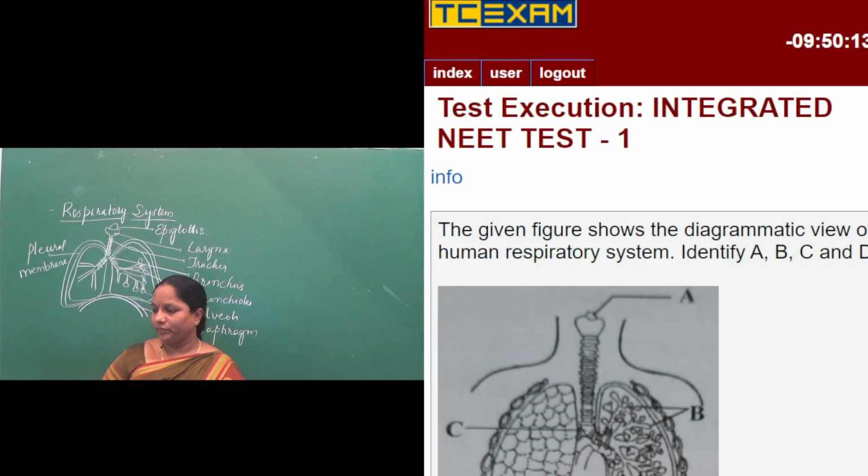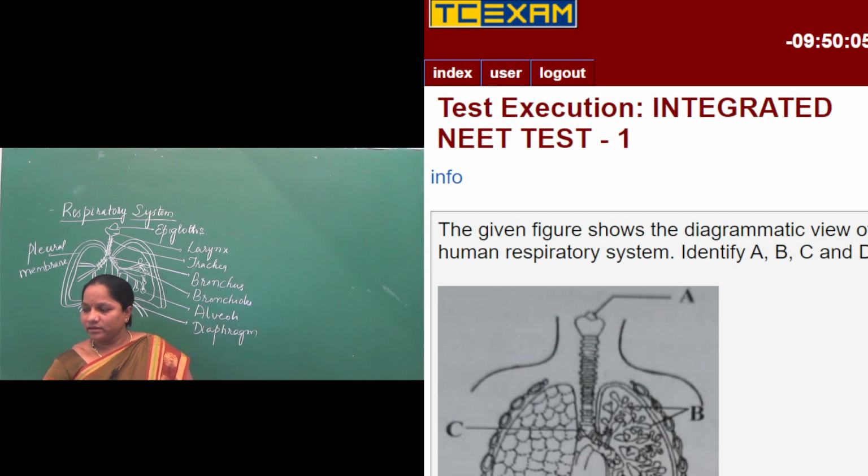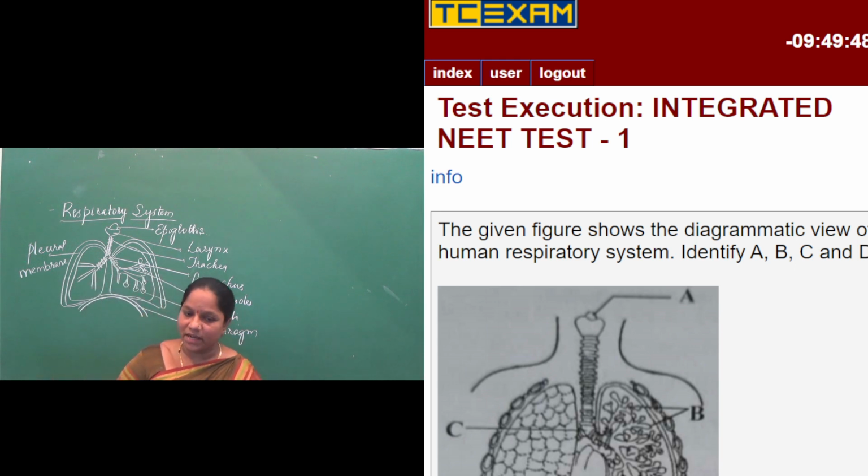Next question. The given figure shows the diagrammatic view of the human respiratory system. Identify A, B, C, and D. The first question was about how air passes from outside to the lungs.